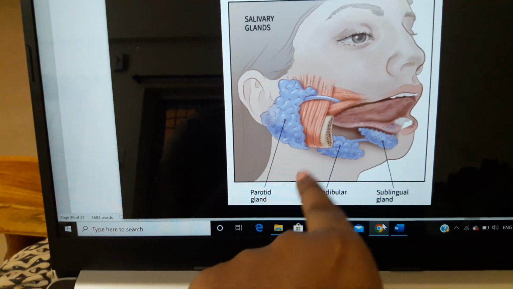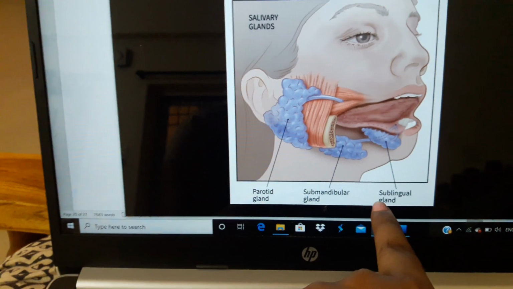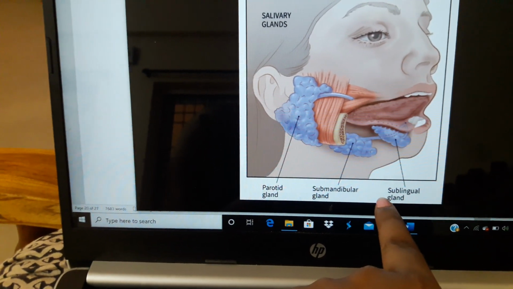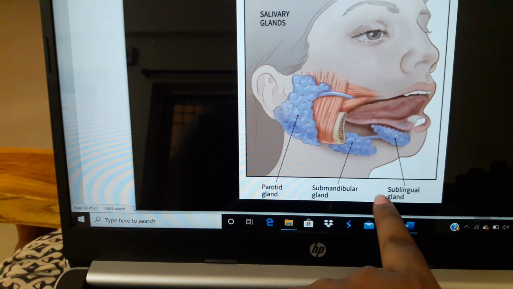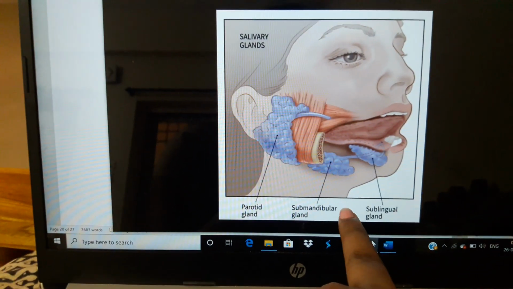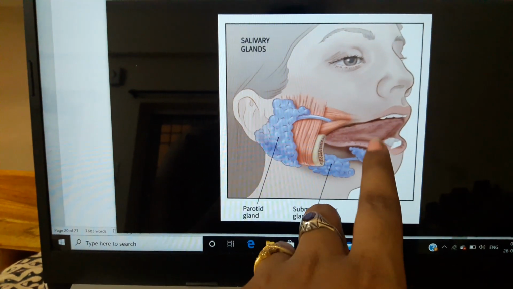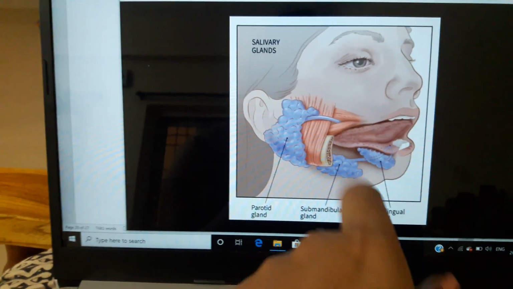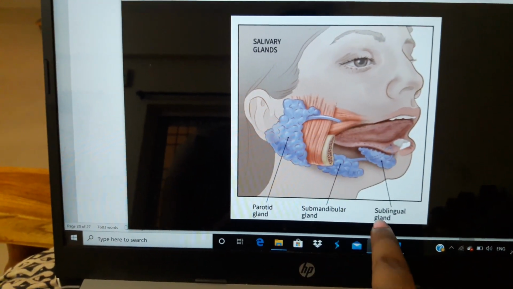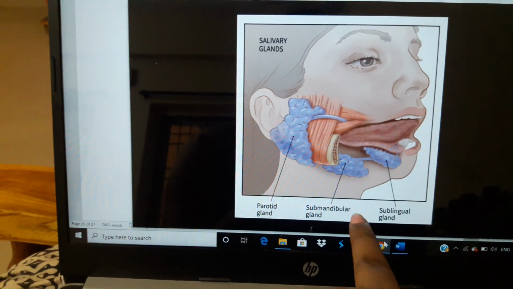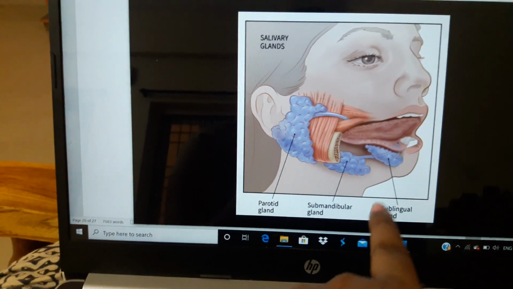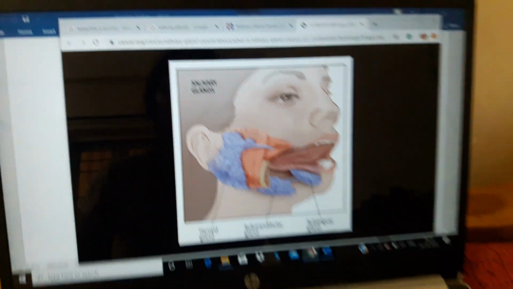These are the three glands which secrete their secretions into the mouth, which helps in moistening the food and in the mastication process, and mild digestion takes place by the secretion of salivary amylase. Actually, saliva consists of mucus as well as serous fluids. Along with these, salivary amylase is secreted, an enzyme which helps in the digestion of carbohydrates, the initiation of which starts in the mouth itself. And next we are going to discuss the composition of saliva.